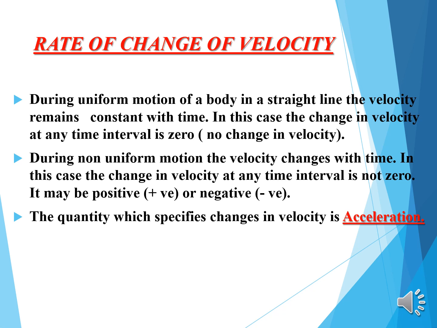During non-uniform motion, the velocity changes with time. In this case, the change in velocity at any time interval is not zero. It may be positive or negative, means it has different values at different instances and at different points of the path. Thus, the change in velocity of the object during any time interval is not zero.